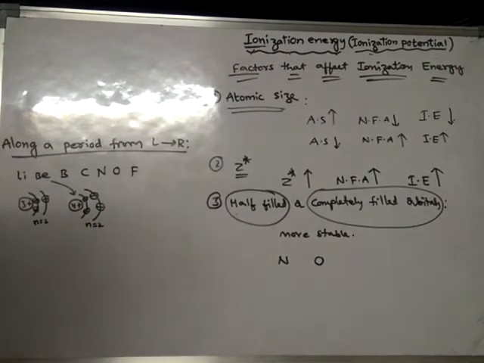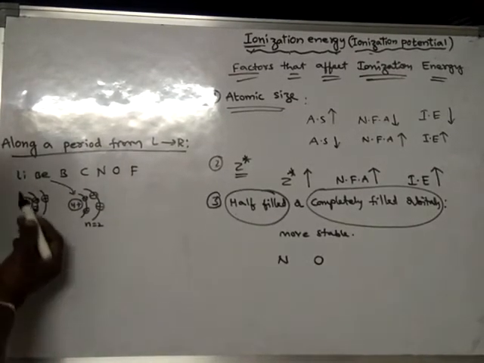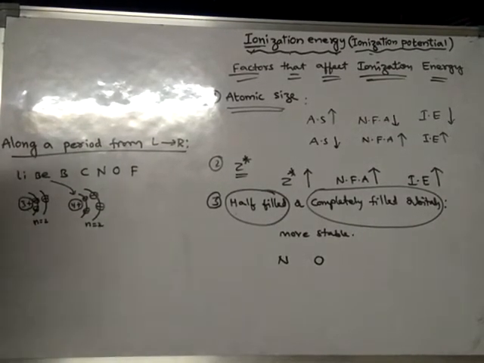The last orbit is the same, so the distance between the nucleus and the last orbit is the same in lithium as well as beryllium.